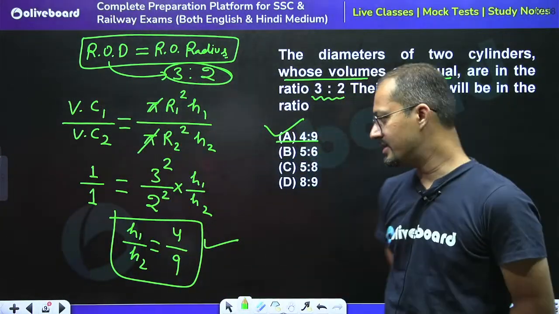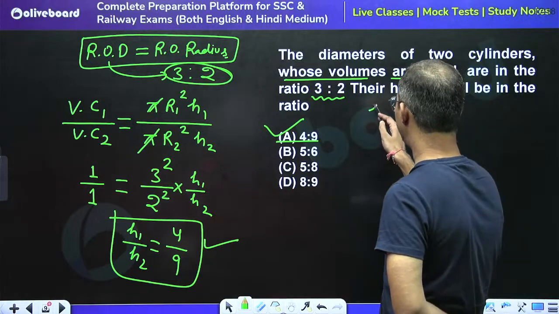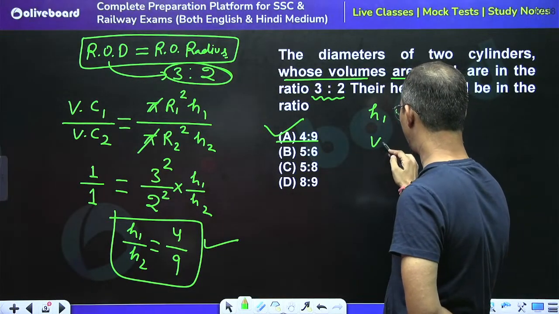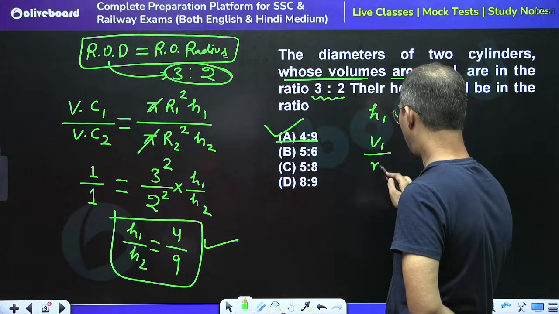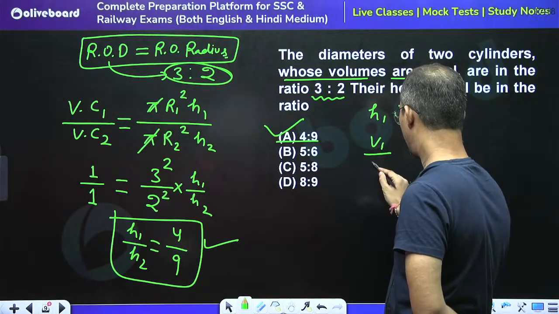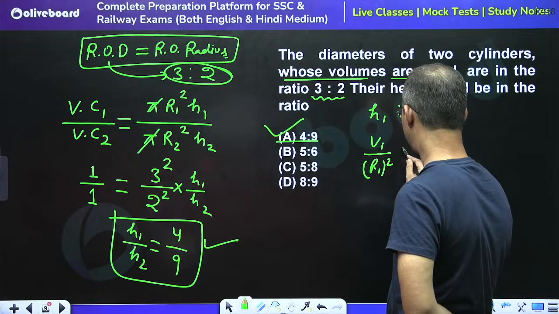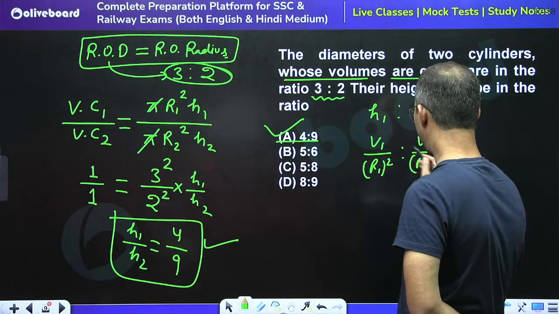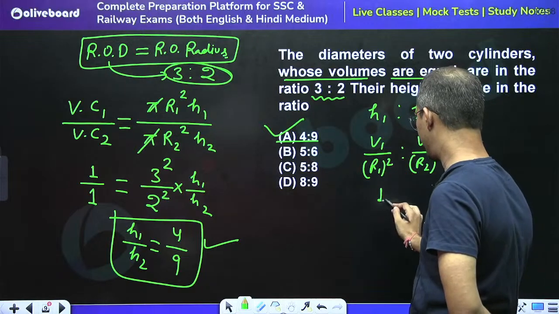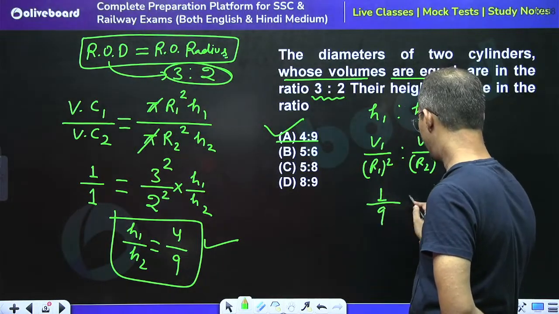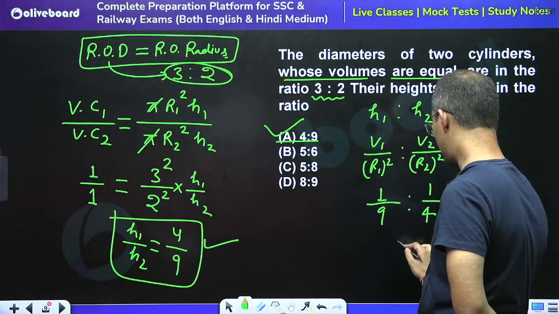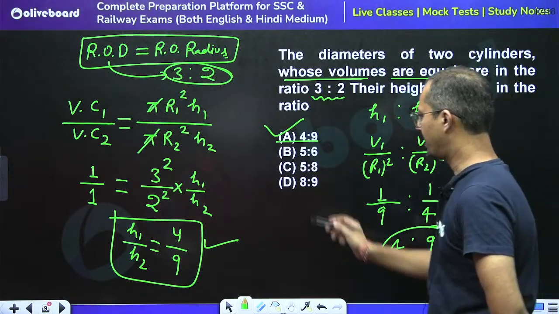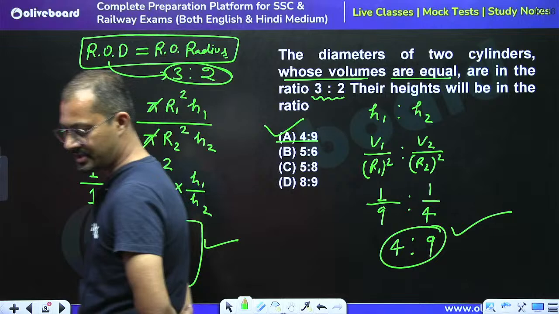So we can directly say that whenever we have to calculate the ratio for heights, right? So we can say that volume 1 divided by r1 square, right? And volume 2 divided by r2 square, right? So we know that the volume is same. So we can say that 1 divided by 9 is to 1 divided by 4. So directly we can say that 4:9 is the right answer.